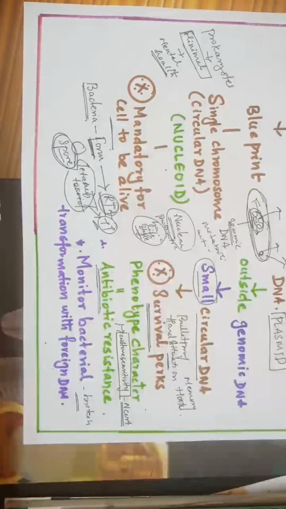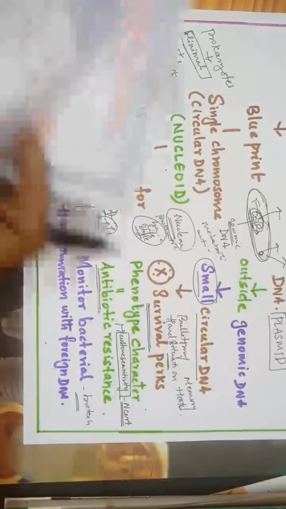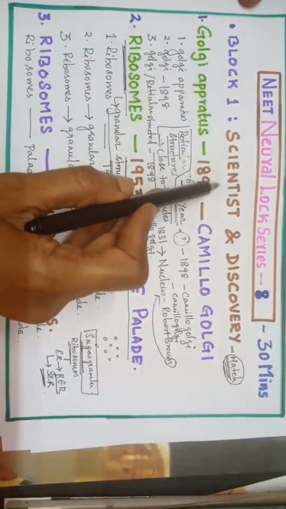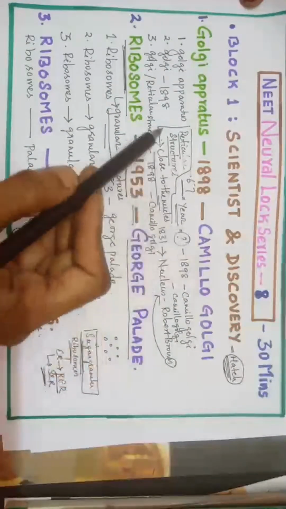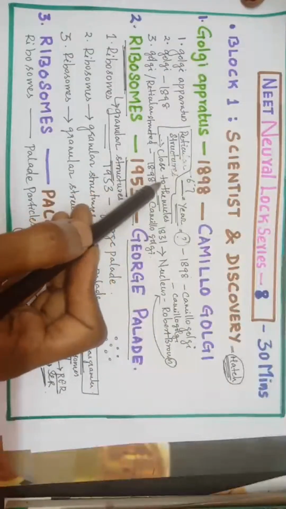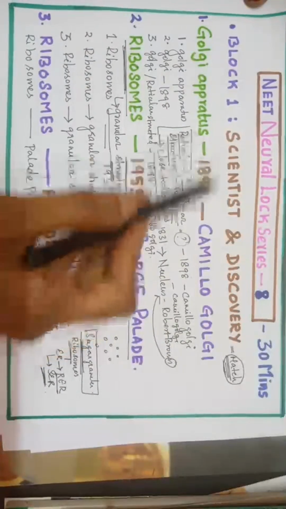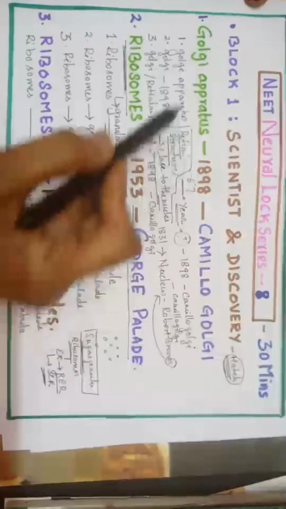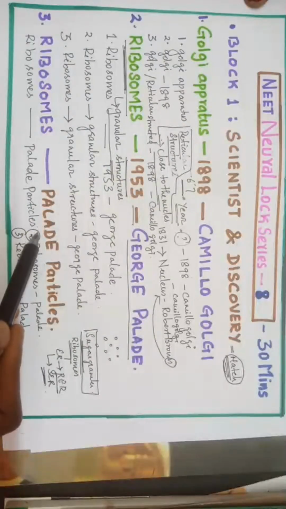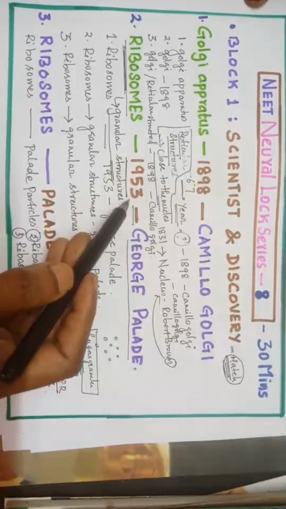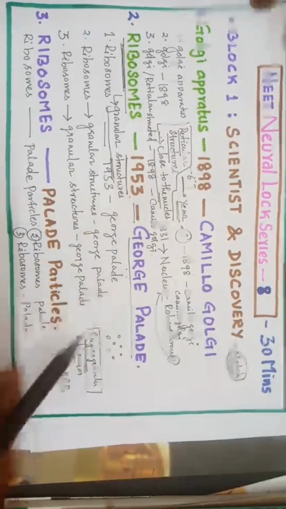Now, shall we revise it once more? Block 1. We have scientist and discovery: Golgi apparatus in the year 1898 by Camillo Golgi. It can be asked as a reticular structure and densely stained structure which is close to the nucleus. So be thorough with this. Then ribosomes, also called granular structures or Palade particles, discovered in the year 1953 by George Palade.